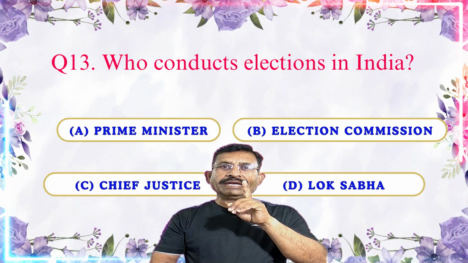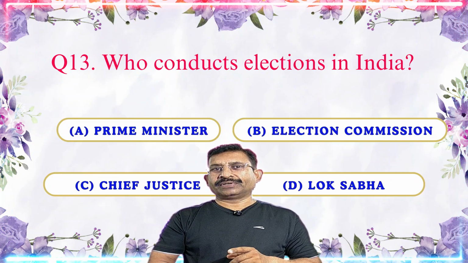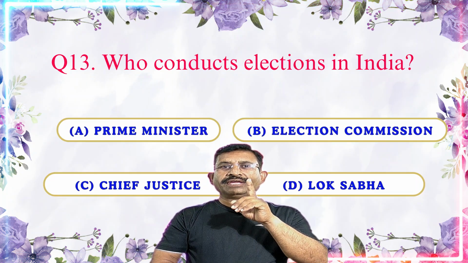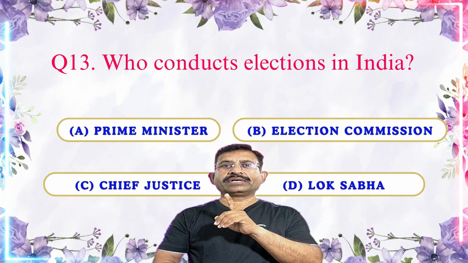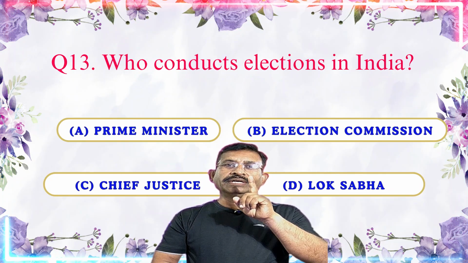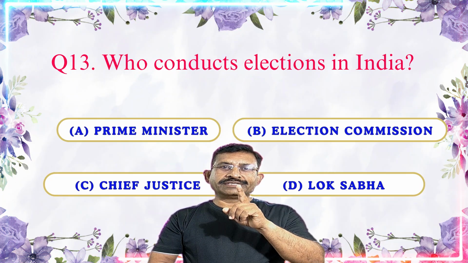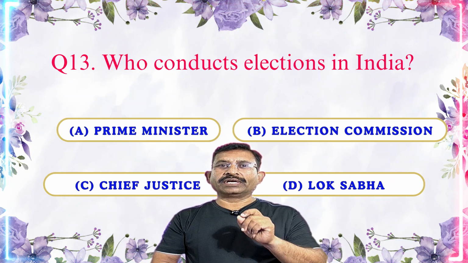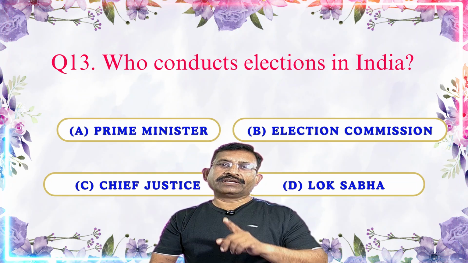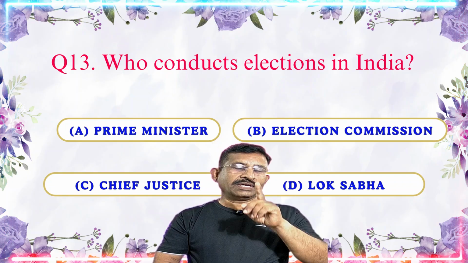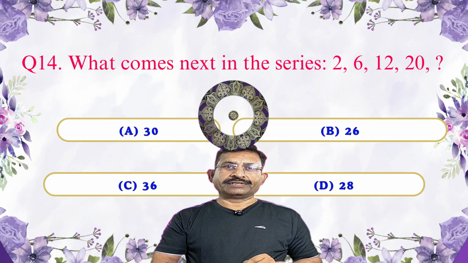Answer B is the correct answer, because the Election Commission is the highest power to conduct elections all over India and is an independent body to conduct free and fair elections in India. That's why this is the correct answer.